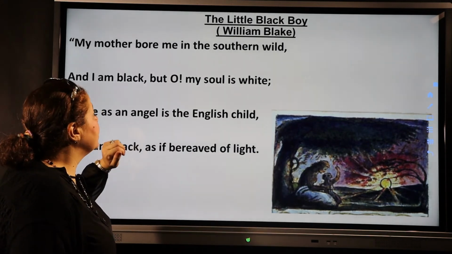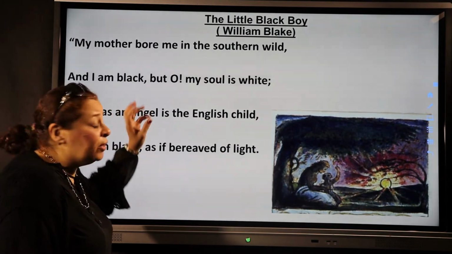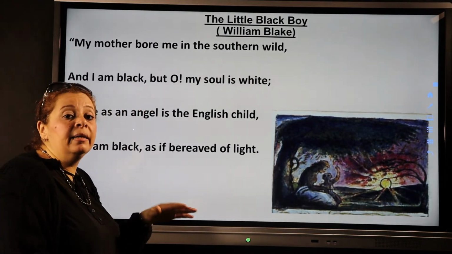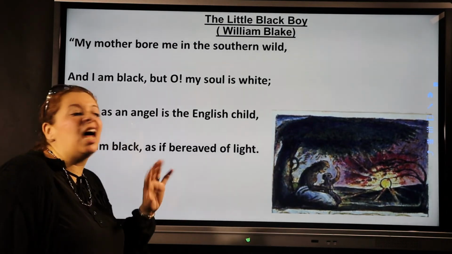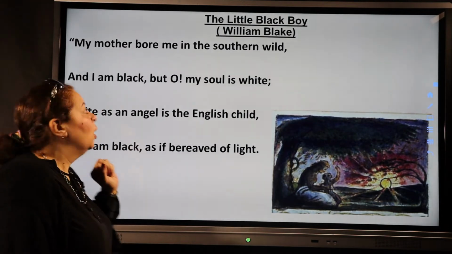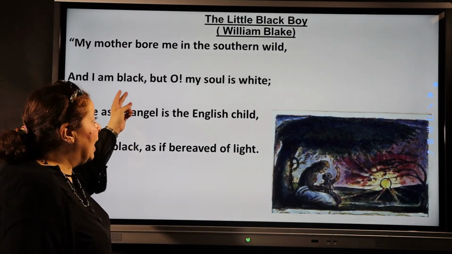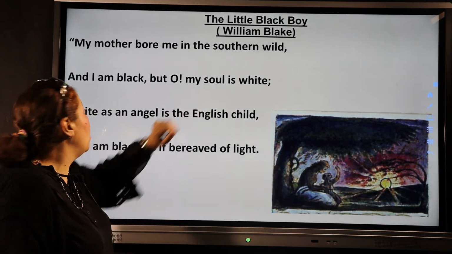So in the first stanza, the African boy is talking about how his mother gave birth to him in the wild, where nature in the south is untamed, uncontrolled. It's rough and cruel, okay? Yes, he is black, but he feels that his spirit and his feelings are white.